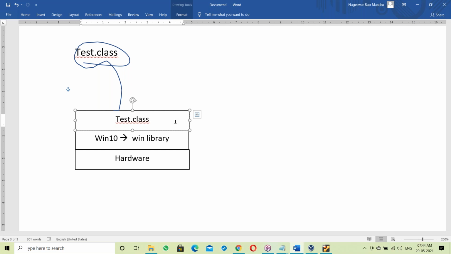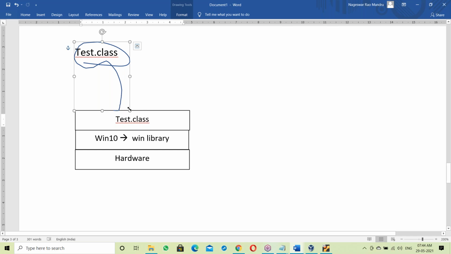Suppose it is C or C++ language; those produce exe files. At the time of creating the exe file itself, the Windows library linking is done, so that exe file is already linked with the OS library. So there is no worry, and it executes directly. When it comes to Java, what happens here?